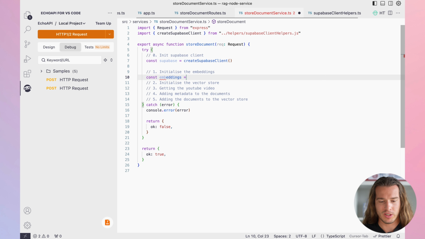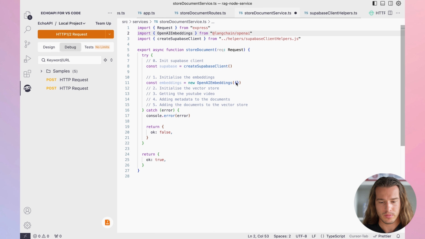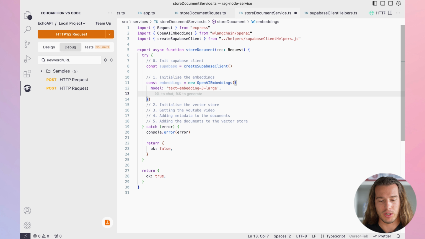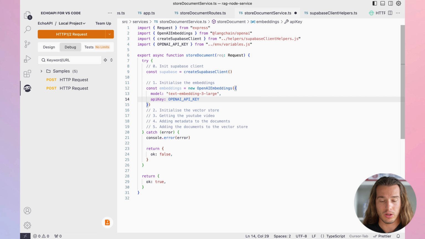How do we do it? So we do const embeddings, OpenAI embeddings. I think it's something like that. And we need to import it here. We need to pass the model, and that's text-embedding-3-large, and then we need to pass the API key, yes. So that's also super hidden in my code.